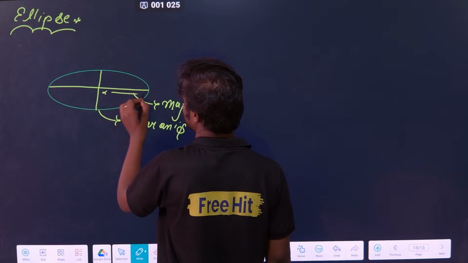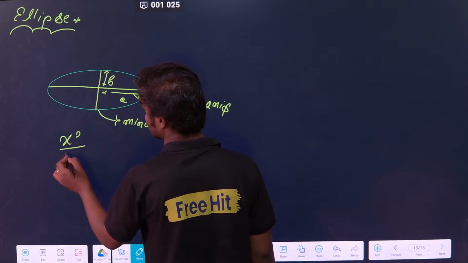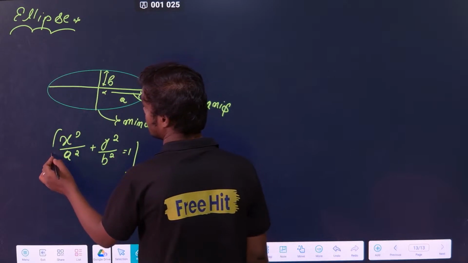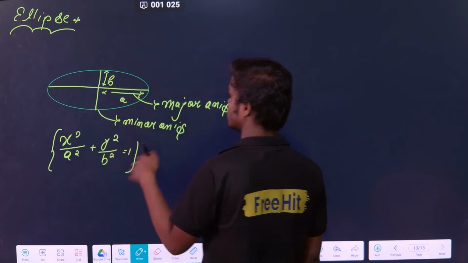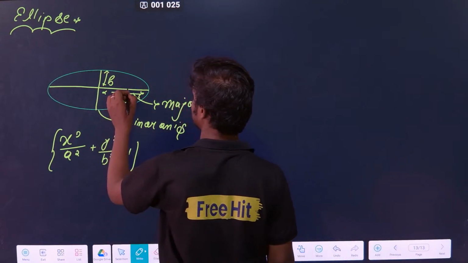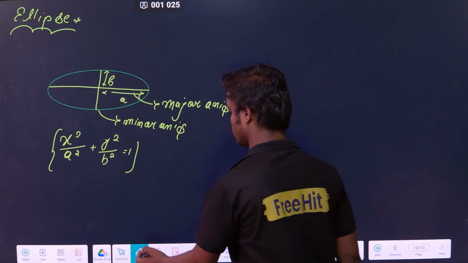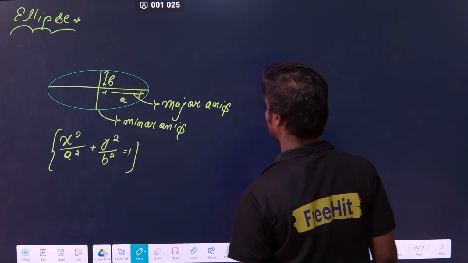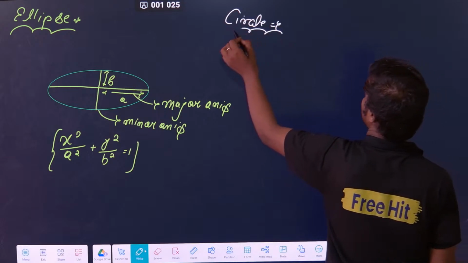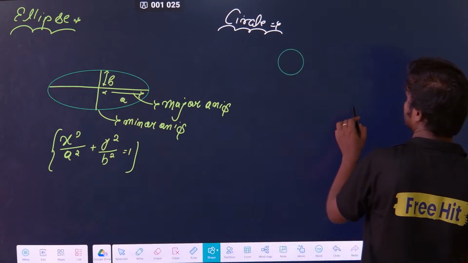This distance is called A, and this distance is called B. You should know the equation: x square upon a square plus y square upon b square is equal to 1. That is a simple thing you have to know. There are some other points, like the focus and so on, but we will see these things in gravitation. We will not see them here because otherwise you will be confused. Just remember this much, it is more than sufficient. In gravitation I will tell you some more points. If you want to eat something, eat slowly, don't eat everything at one time, otherwise it will affect your health.